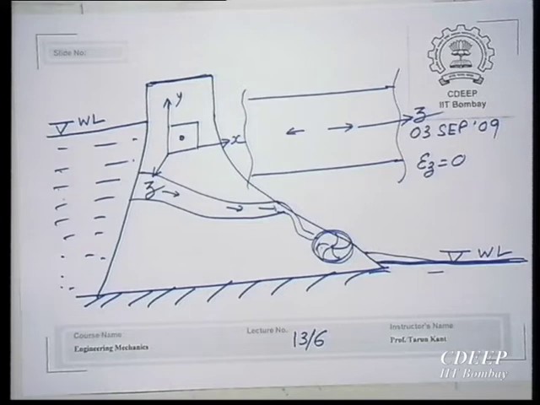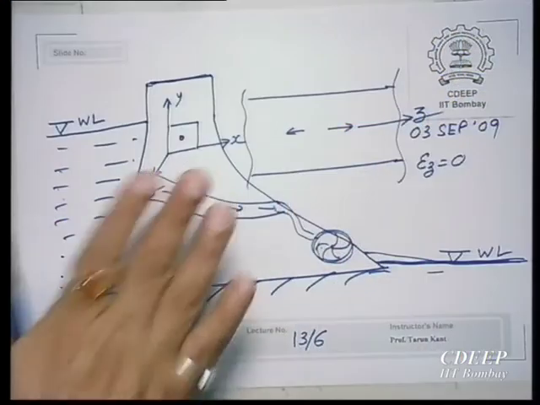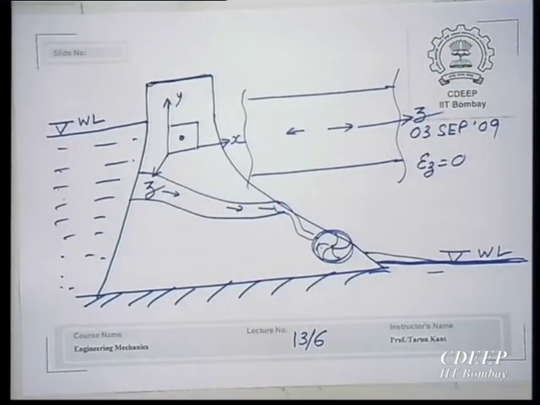So symmetry requires that it must remain a plane. Neither can it be concave nor convex, it cannot go in or bulge out. Therefore, plane sections remain plane, under all conditions of load.